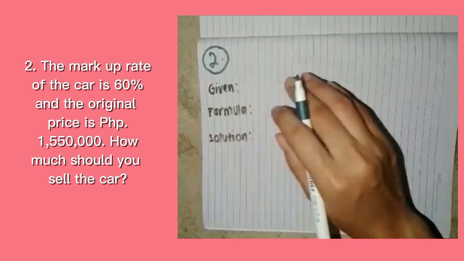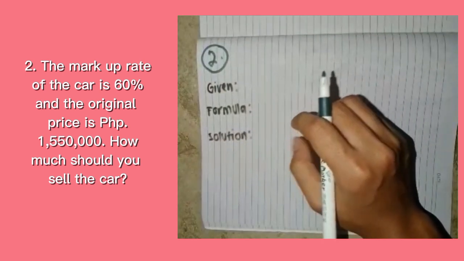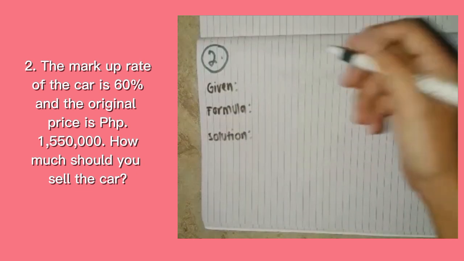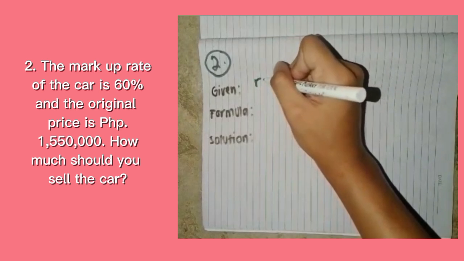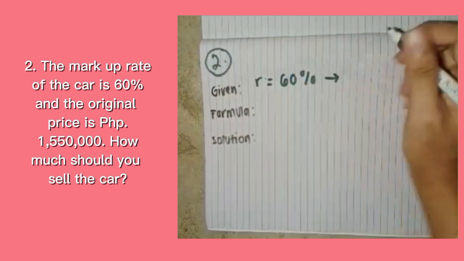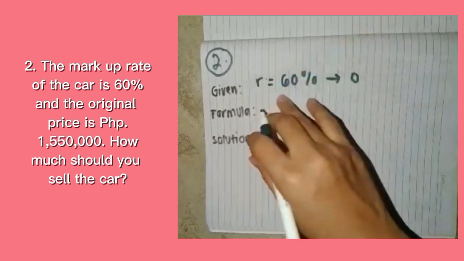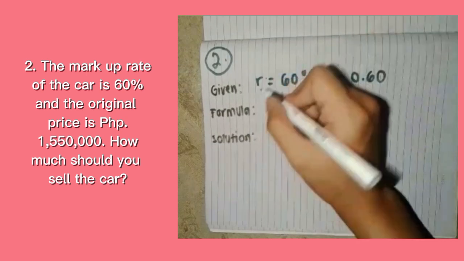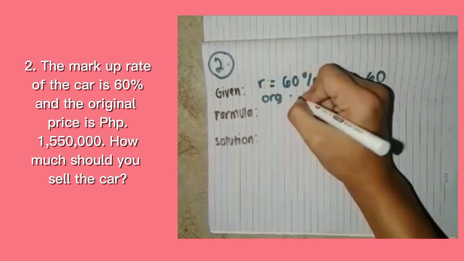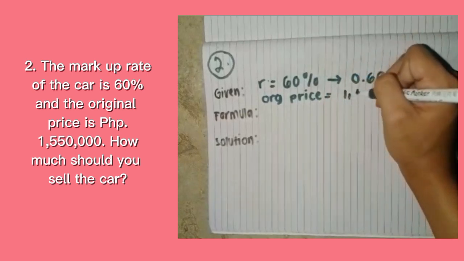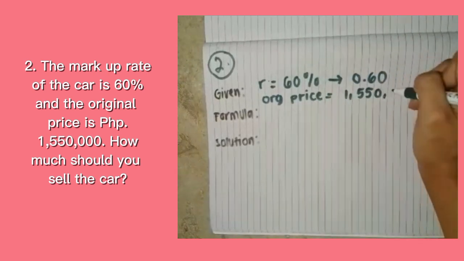But first, we are going to find the given. If we go back to the problem, the first given is the markup rate, denoted by R. So R is equal to 60%, and we are going to convert it to decimal. The decimal of 60% is 0.60, and the second given is the original price, which is 1,550,000.